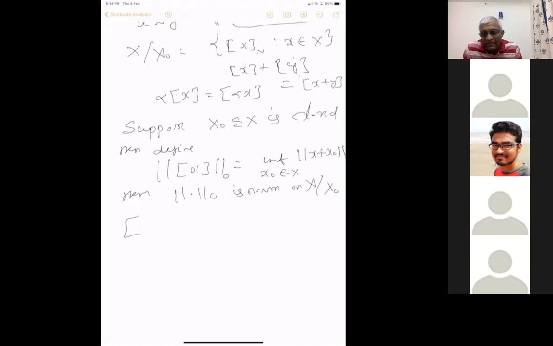Has to be a normed isomorphism or just a linear isomorphism, just an algebraic isomorphism? Just an algebraic isomorphism. And then you define the norm of two elements p bar and q bar in X plus X0 to be the norm of f of X. There may be two other things. How is the norm well defined? But we found an algebraic map from X plus X0 to Y.